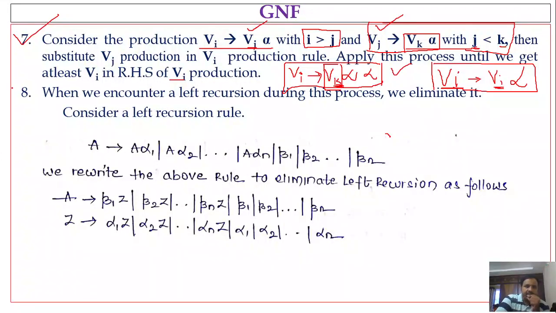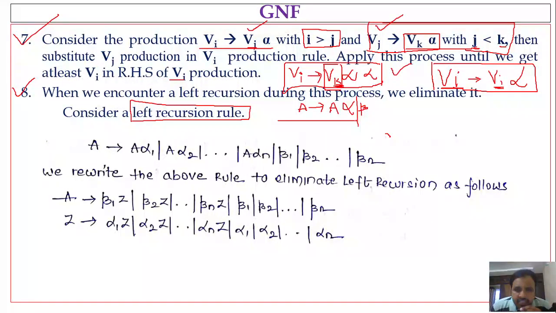Next, eighth rule. During this process, if you find a left recursion rule, we have to eliminate that left recursion. This is a very important concept, left recursion. So what is this left recursion? Left recursion means whenever you have some production like capital A denotes A alpha or beta, right? Here I'm having the A production like A denotes capital A alpha or beta. So when can we say that a production is left recursive?